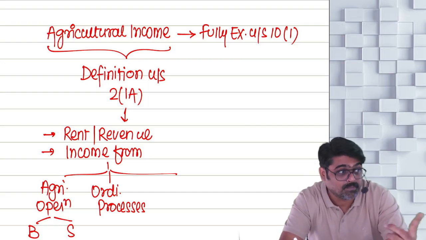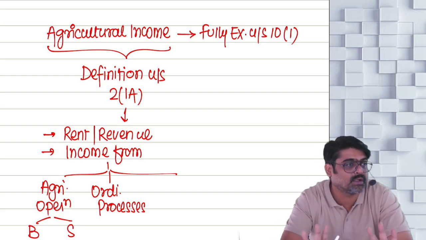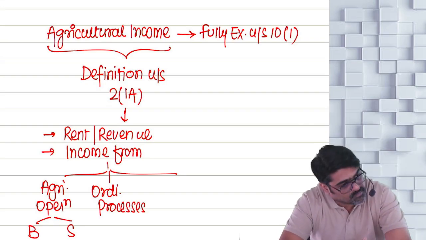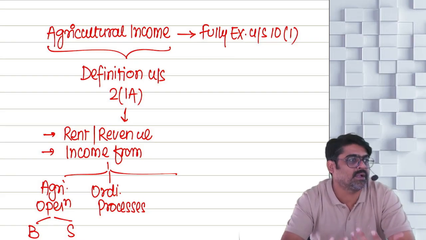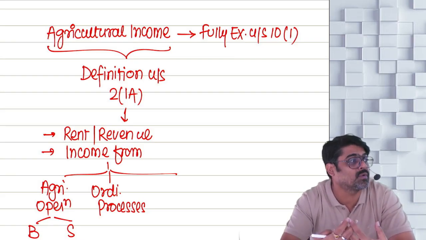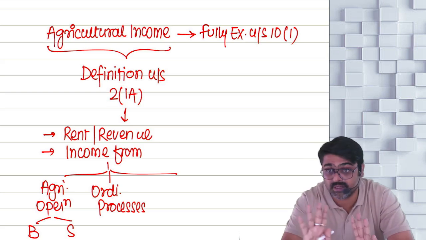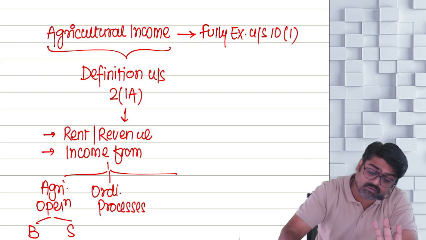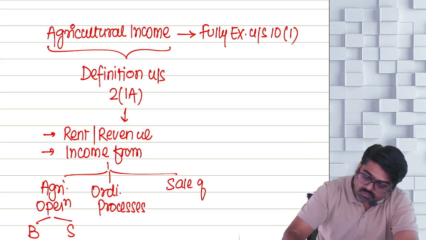That will be a manufacturing process. But these processes usually do not change the character of your farm produce. The same farm produce is there, but to sell it, we have to clean it, we have to dry it, sorting is to be done, packing is to be done. All those processes are ordinarily employed to make the farm produce a saleable commodity. Then income from sale of what?